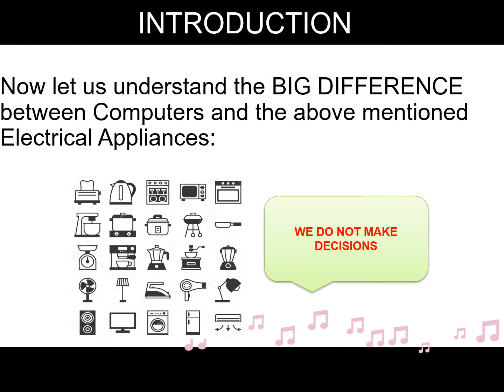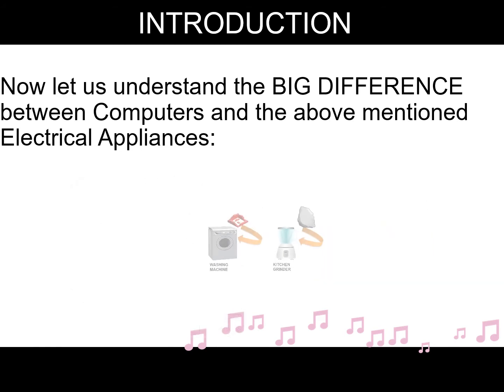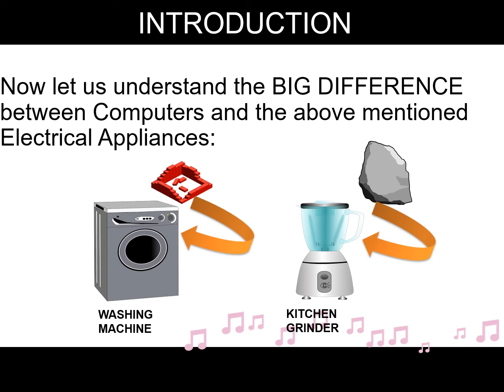Now let us understand the big difference between computers and all the above mentioned electrical appliances. The big difference is that all the electrical appliances do not make any significant decisions. That is, if we try to wash bricks instead of clothes in the washing machine or try to grind stones instead of rice and lentils, the washing machine or the grinder tries to wash or grind them anyway.